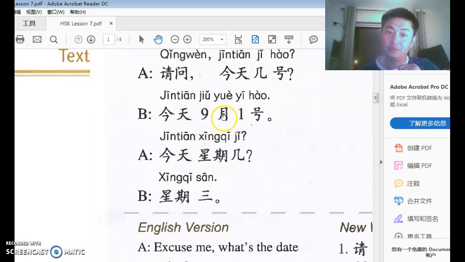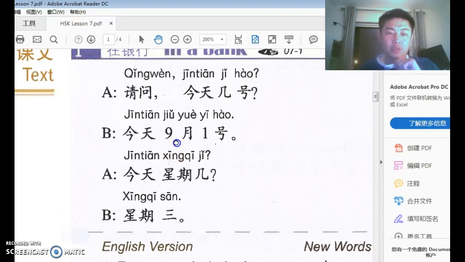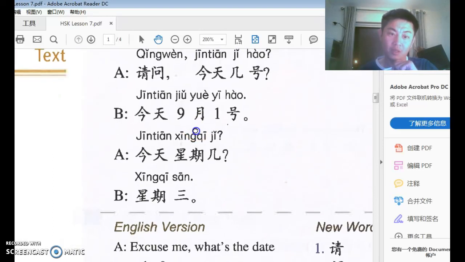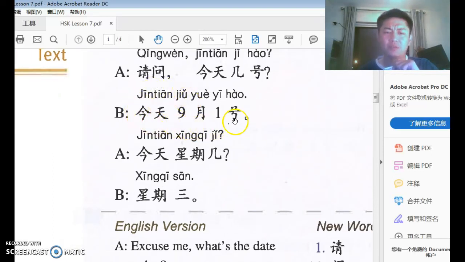So we have year, month, date, hour or clock, minutes, and seconds. That's the order of how you express time. In Chinese, the system of 12 months is quite easy. From 1 to 12 is 1月、2月、3月、4月、5月、6月、7月、8月、9月、10月、11月 and 12月. Right. Then today is the 1st of September.